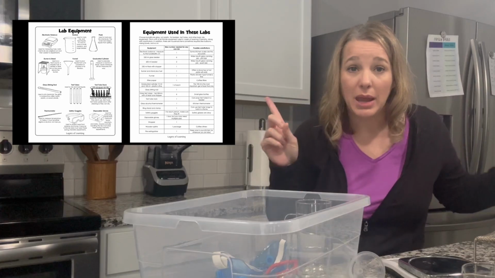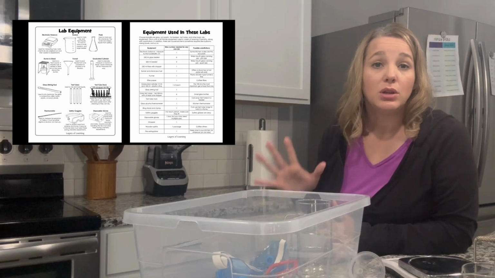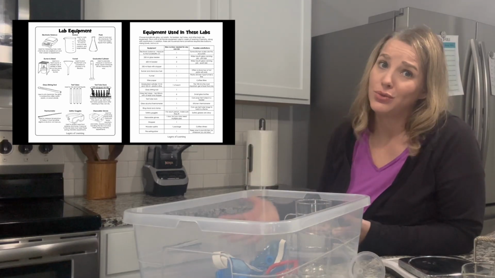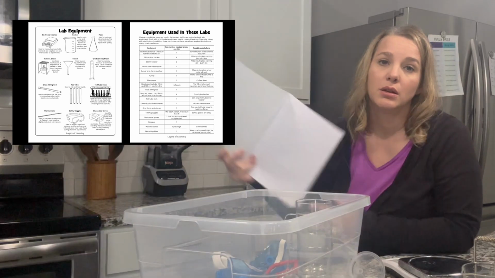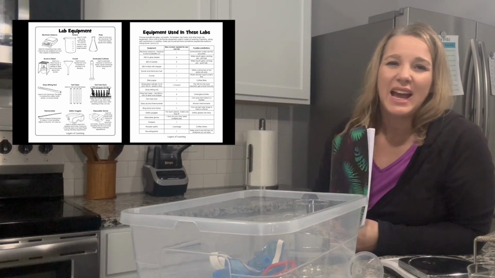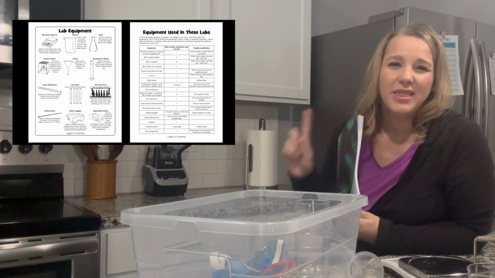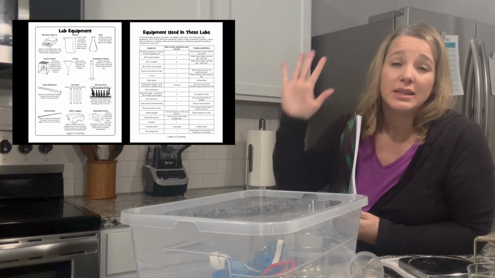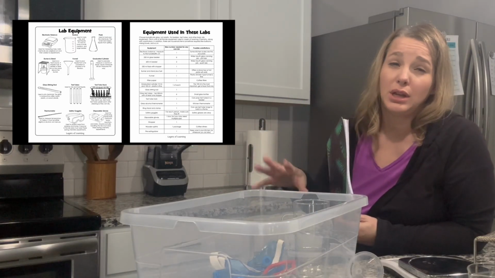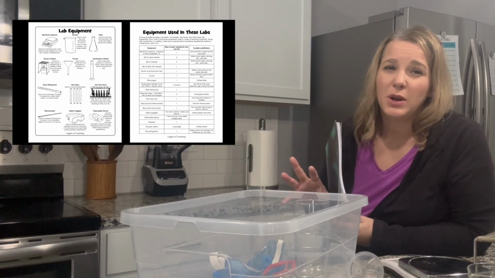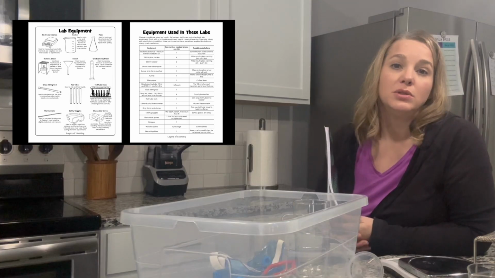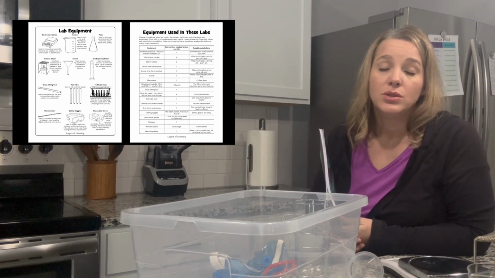Make sure you keep up with the paper and that you put it in a safe place so that you can see those terms as I talk about them, know what they are, what they're called, what they're used for. So keep that in the front of your notebook so that it's easily accessible. In that same set of printables, I didn't ask you to print it and you don't need to, but this PDF shows you a list of all of the equipment that's used in all of the experiments for Layers of Learning Chemistry. We won't be doing all of the experiments, but something really neat is that it shows you the names of the equipment and then some substitutes that you can use from home if you don't have those. So that's pretty neat.